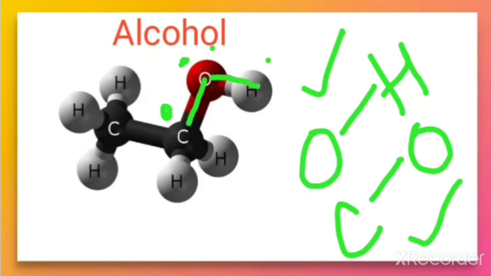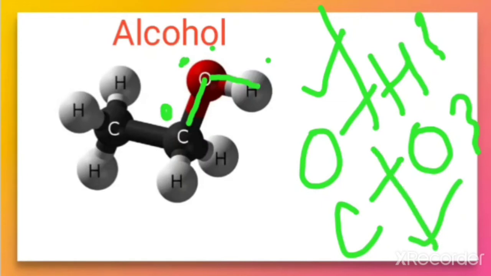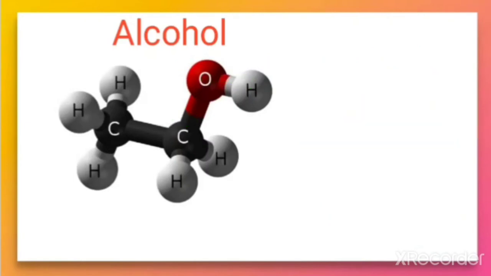As the reactivity depends upon the polarity of the bond, greater the polarity, greater will be the reactivity. Since here there are two polar bonds, there are two types of reaction. When the cleavage of OH bond takes place, that is one set of reaction, and when the cleavage of CO bond takes place, that is another set of reaction. So there are two cleavages possible in the case of alcohol. Because of this reason, we can say that alcohols are versatile compounds.